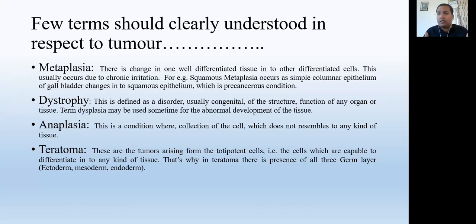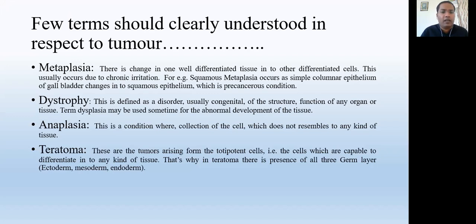Means when the muscles of somebody are not structurally or functionally in working condition, or not similar to normal muscles. So that is called dystrophy, when any particular tissue is not working properly, structurally as well as functionally. Mostly this dystrophy happens congenitally, means since birth.